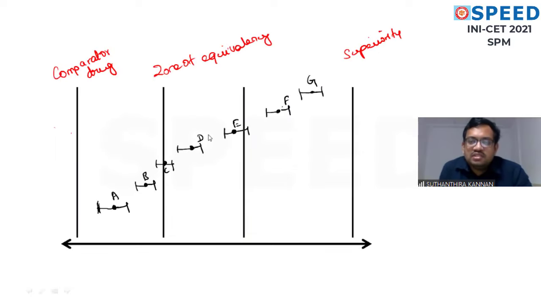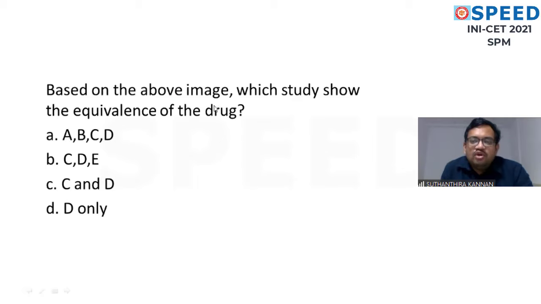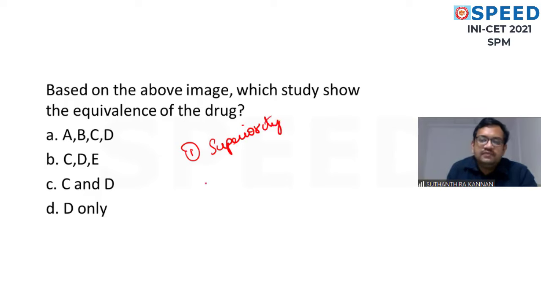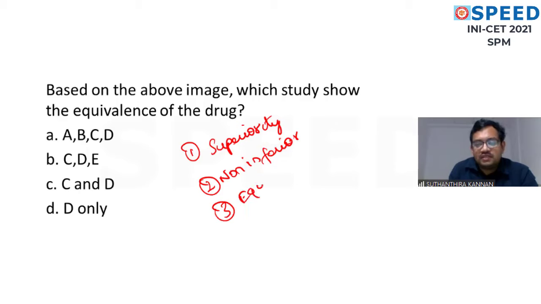The next question, this is the question asked in the image. Based on the above image, which studies show the equivalence of the drug? So let's see some discussion on the trials. What are the types of trial? There are 3 types of trial. One is called the superiority trial. The second trial is the non-inferior trial. The third one is the equivalence trial.